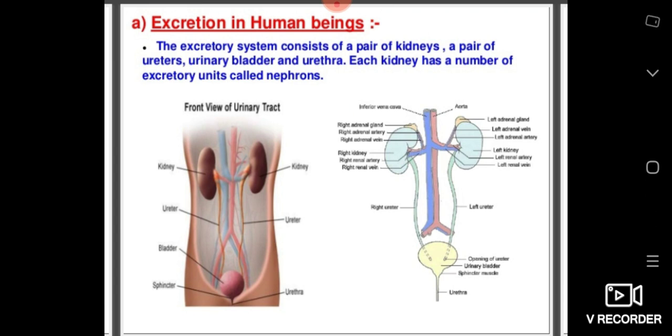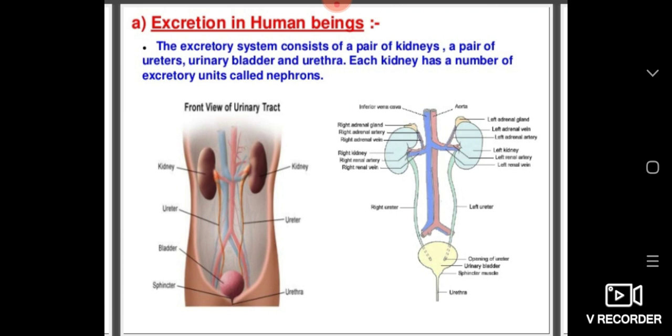Kidneys are situated in the abdominal cavity on either side of the backbone.